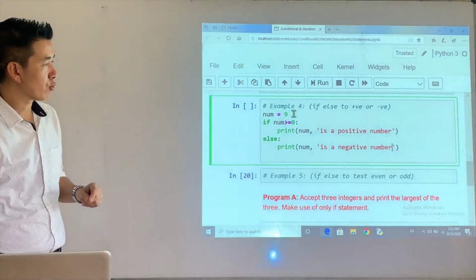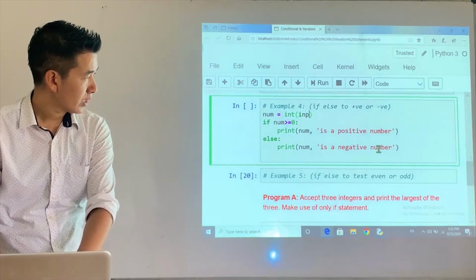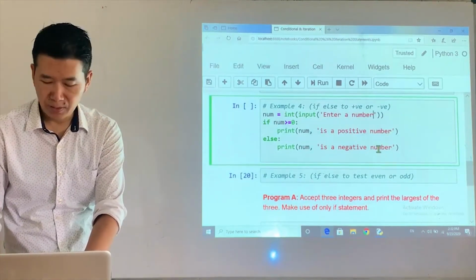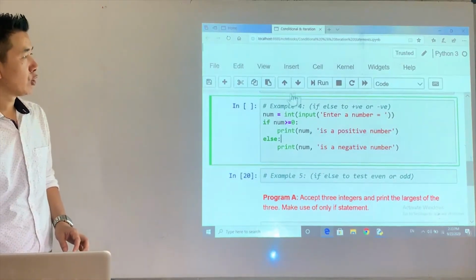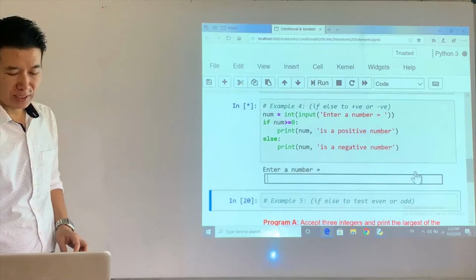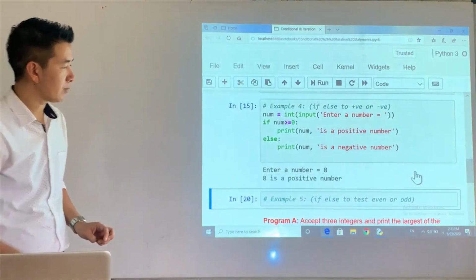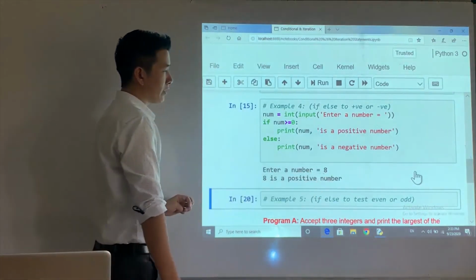In order to make the program a little interactive, I hope you remember the input function, right? Enter a number. This will make the program a little more interactive. So I run it and I check. Let's say I enter 8. The moment I press enter, I'll get the message 8 is a positive number. How do you get this?